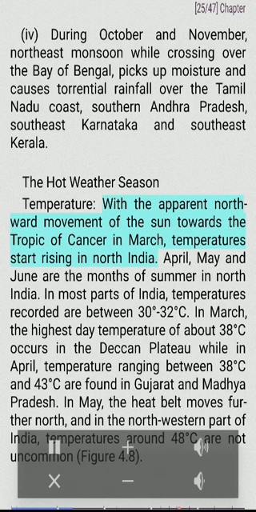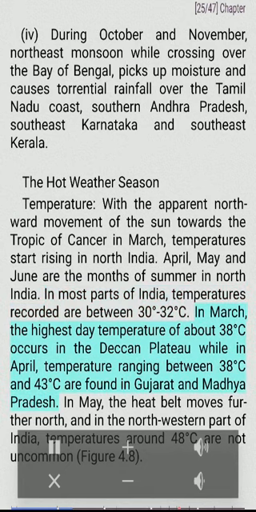The hot weather season. Temperature. With the apparent northward movement of the sun towards the Tropic of Cancer in March, temperatures start rising in North India. April, May and June are the months of summer in North India. In most parts of India, temperatures recorded are between -32 degrees Celsius.